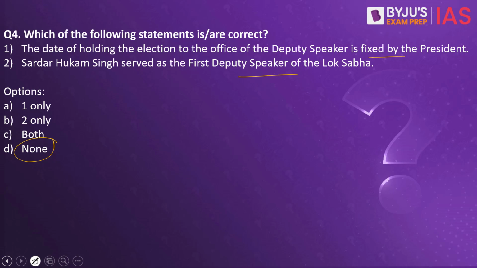When you look into the second statement, Sardar Hukum Singh served as the first Deputy Speaker of the Lok Sabha. No. Who was the first Deputy Speaker of the Lok Sabha is what you have to put in the comment section. Remember, Sardar Hukum Singh was not the first Deputy Speaker of the Lok Sabha, but we have someone else. Who it was is what you have to put in the comment section.